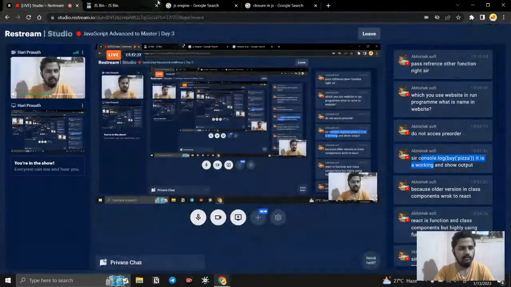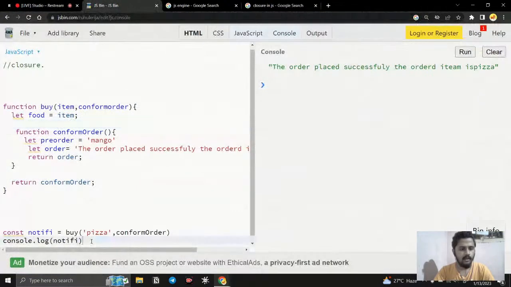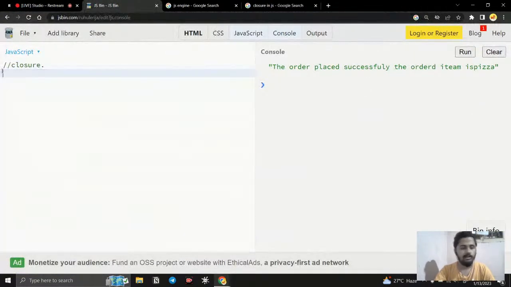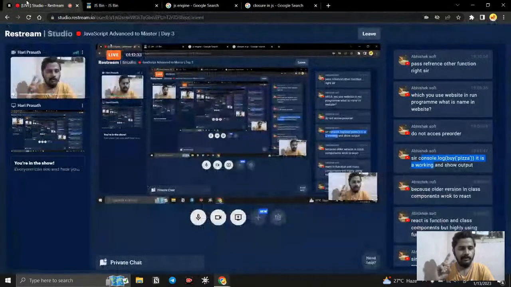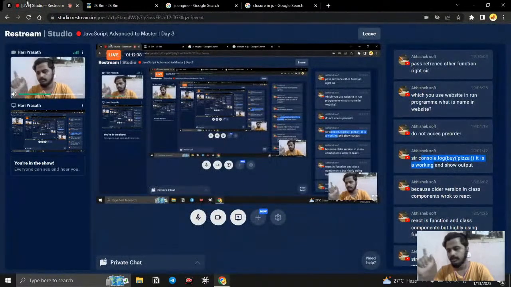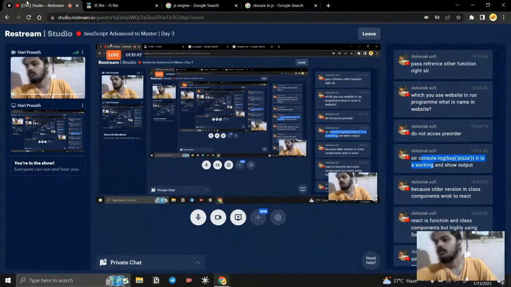Okay, so that is actually what it will do. And actually there is a huge difference between pass by reference and closure. There is a difference between that. That concept, what is the concept, just a minute.